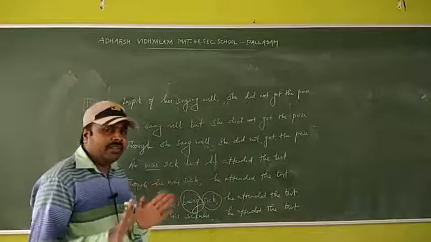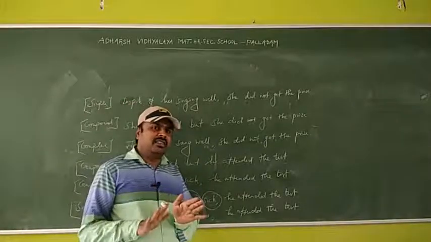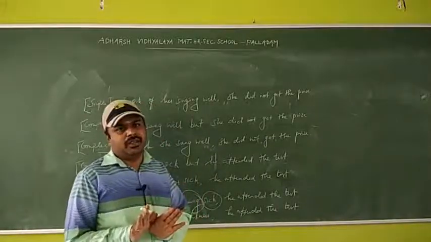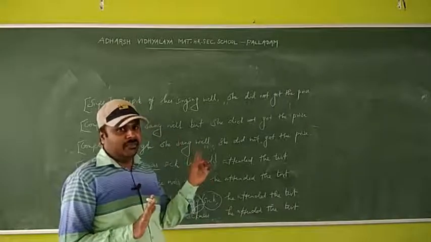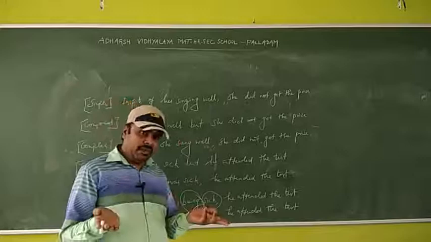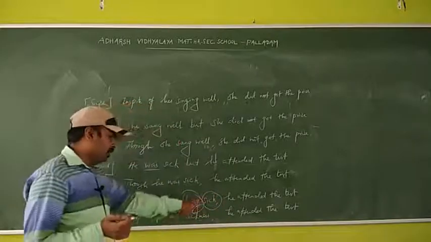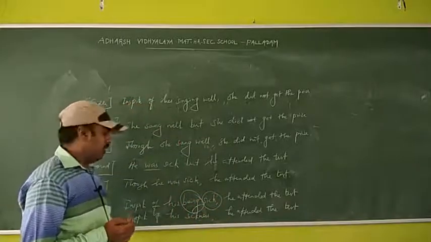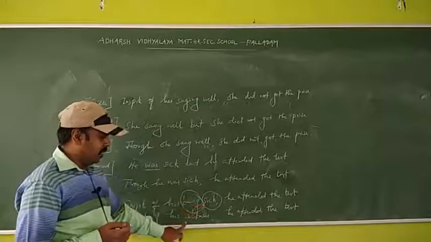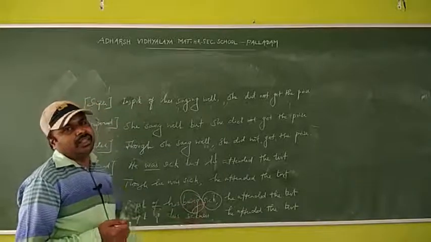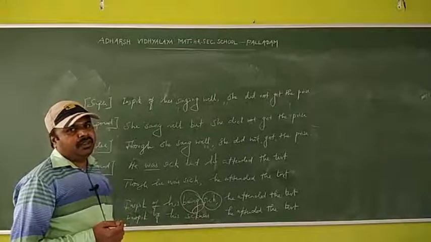Sick is an adjective, sickness is a noun. Can you understand? Main verb means you can use the ing form. If there is no main verb, you can use being with the adjective, or we don't write being, only the adjective changes into noun, sick into sickness. Can you understand?